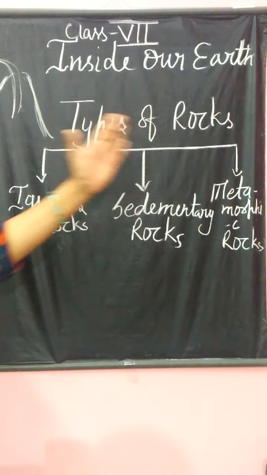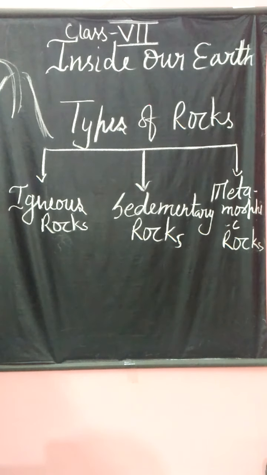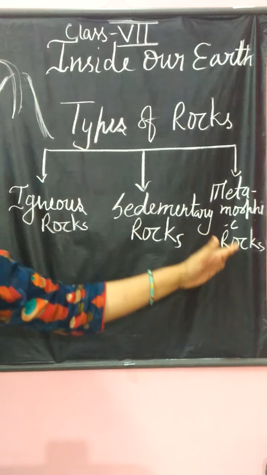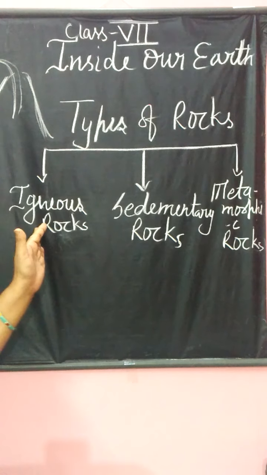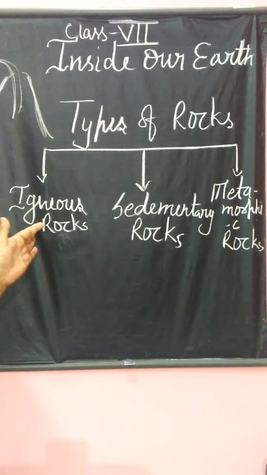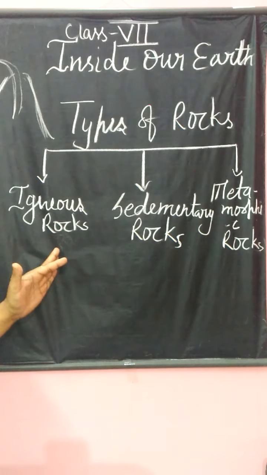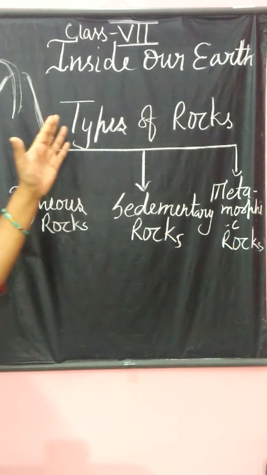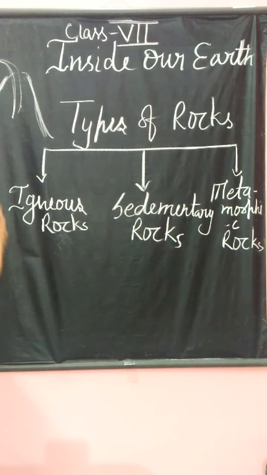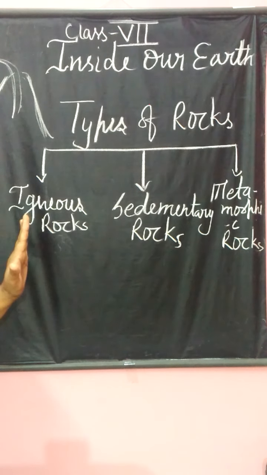Now, types of rock. There are three types of rock: igneous rock, sedimentary rock, and metamorphic rock. Igneous rock: igne means fire. It means this rock is formed by fire. As I told you, this rock forms after the eruption of a volcano, and it is the first rock.